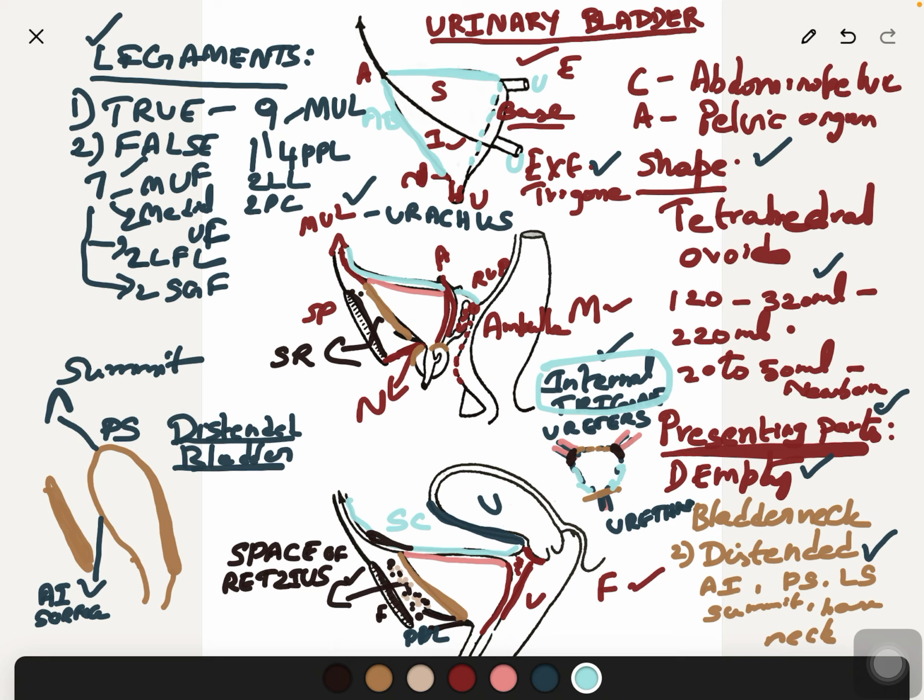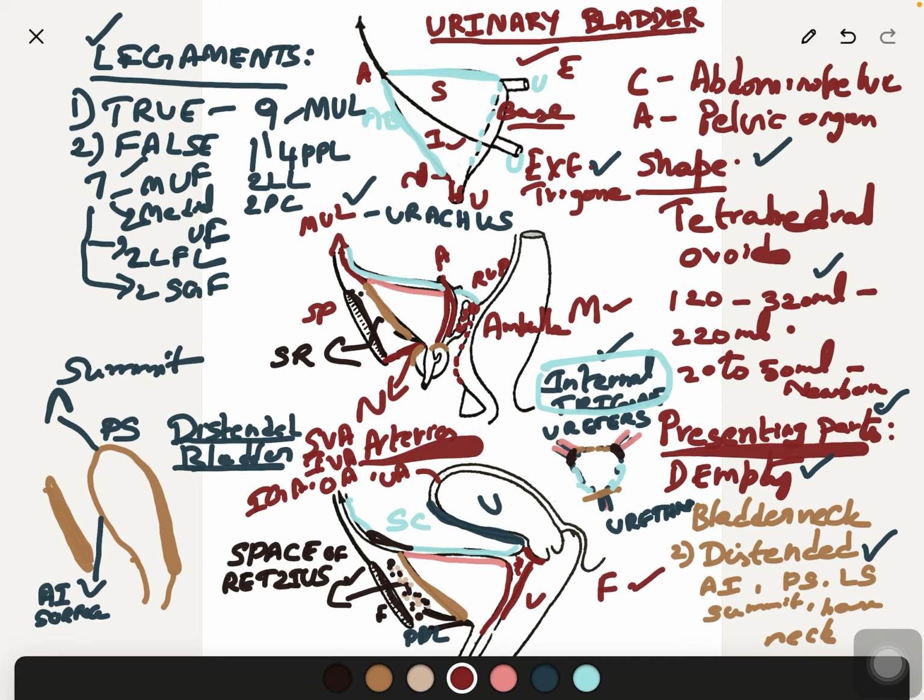Now we will add a note on the arterial supply and venous drainage. Arteries and venous drainage of the urinary bladder. So arteries: superior vesical artery, which is a branch of the internal iliac, inferior vesical artery, also the obturator artery, and a branch from the inferior gluteal artery. In female, also the uterine artery. So these are the arterial supply of the bladder.